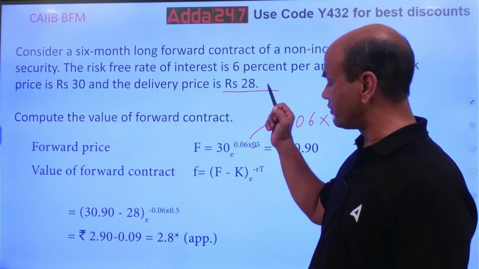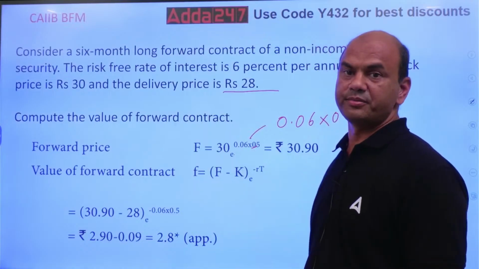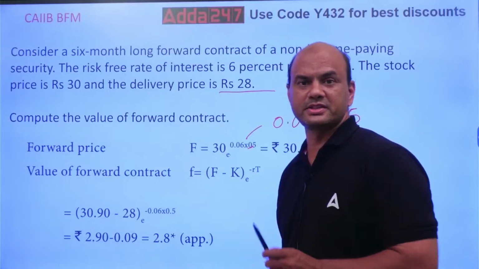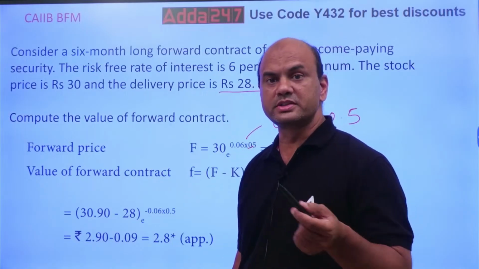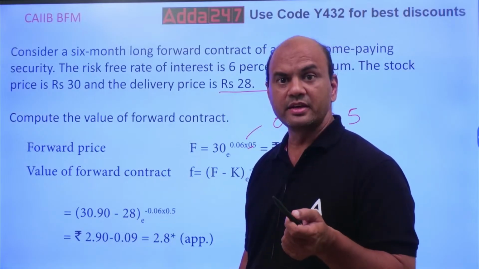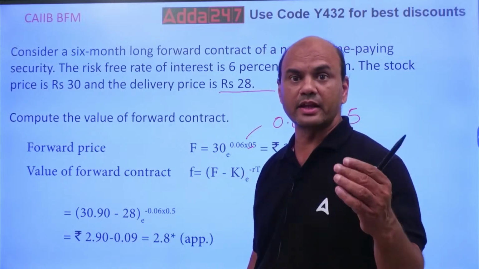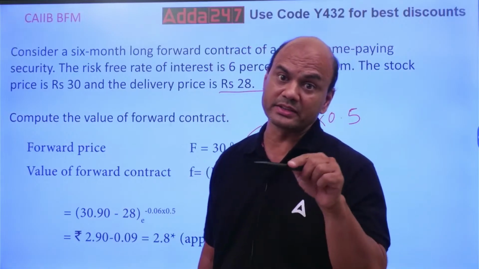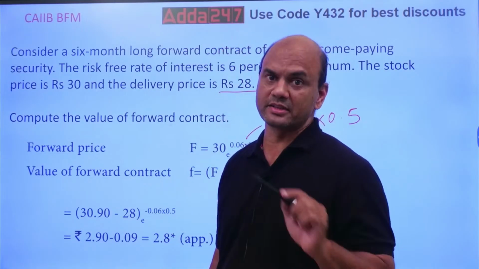So this is the value of the forward contract. Value means what? This is a premium to be paid. Okay, this question comes in the exam. Remember this premium concept. See this premium, if the market value moves towards your strike price, then this premium goes on increasing. You win in that. But if the market price goes against your strike price, in the reverse direction, then this premium goes on decreasing.